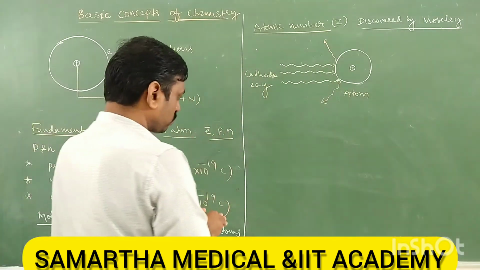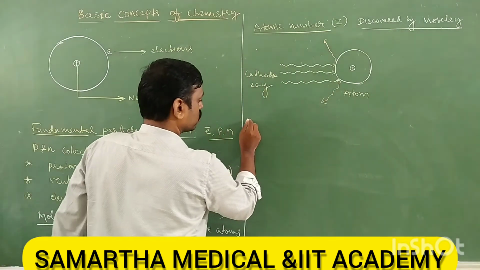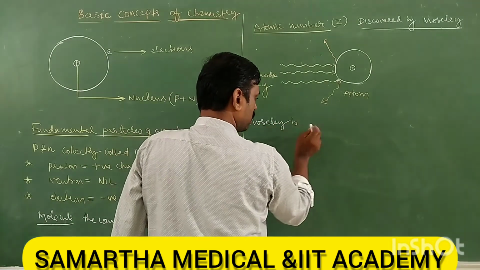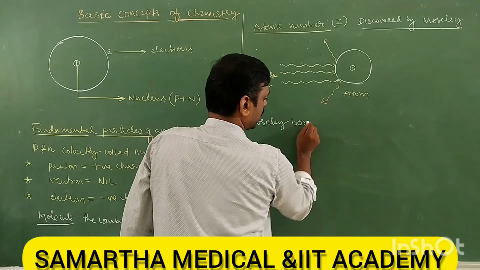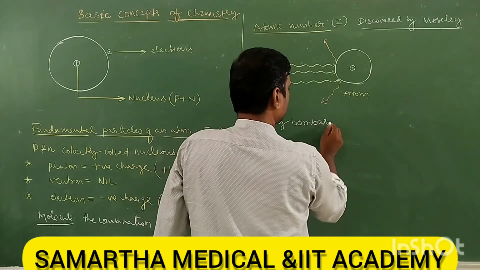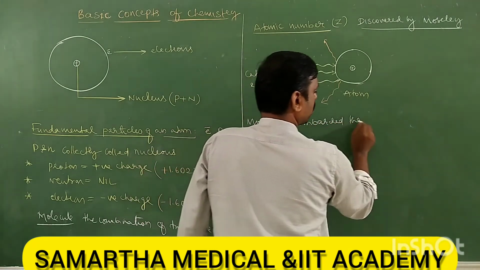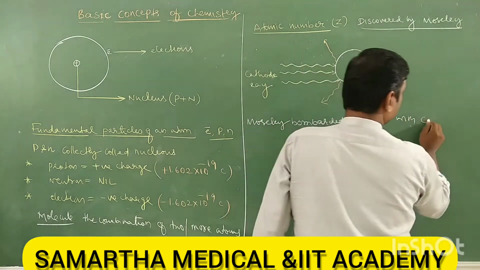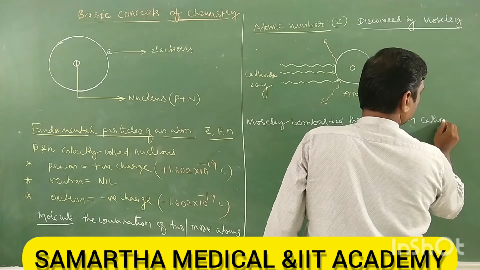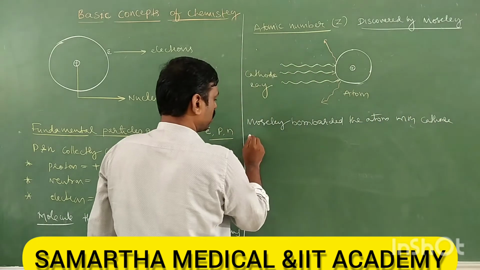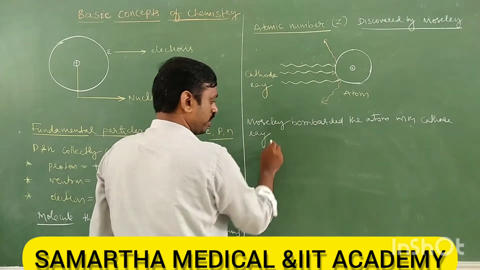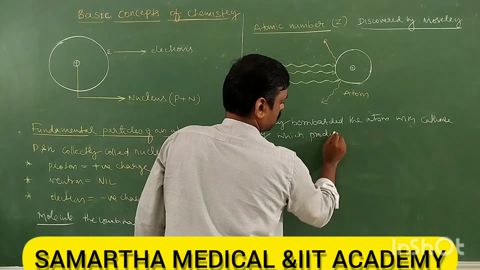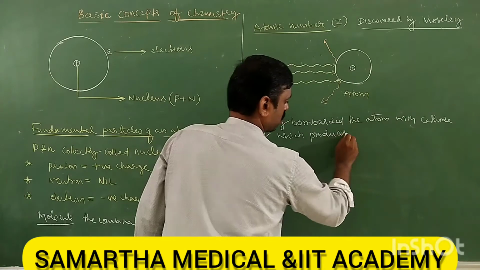So Moseley bombarded the atom with cathode rays, which produces what?